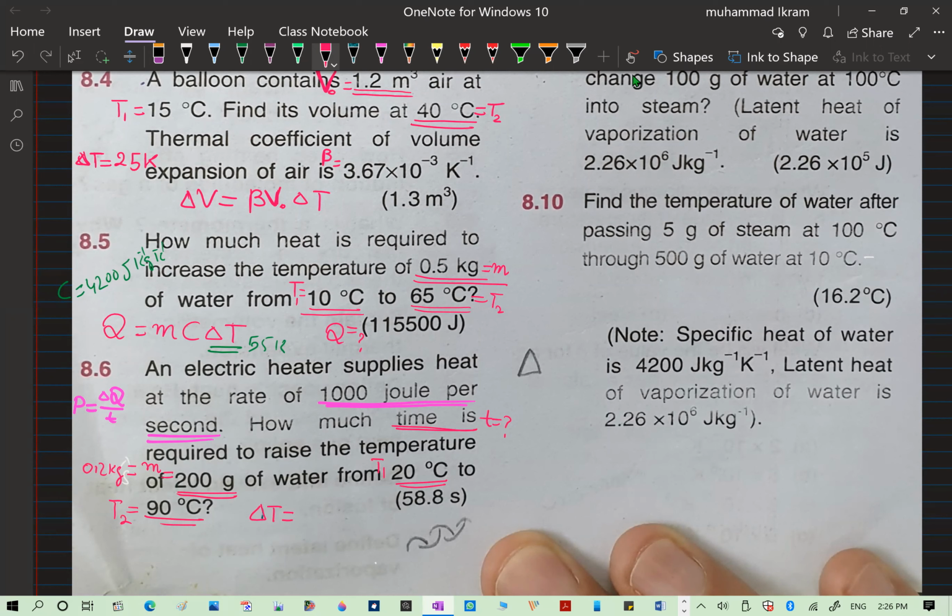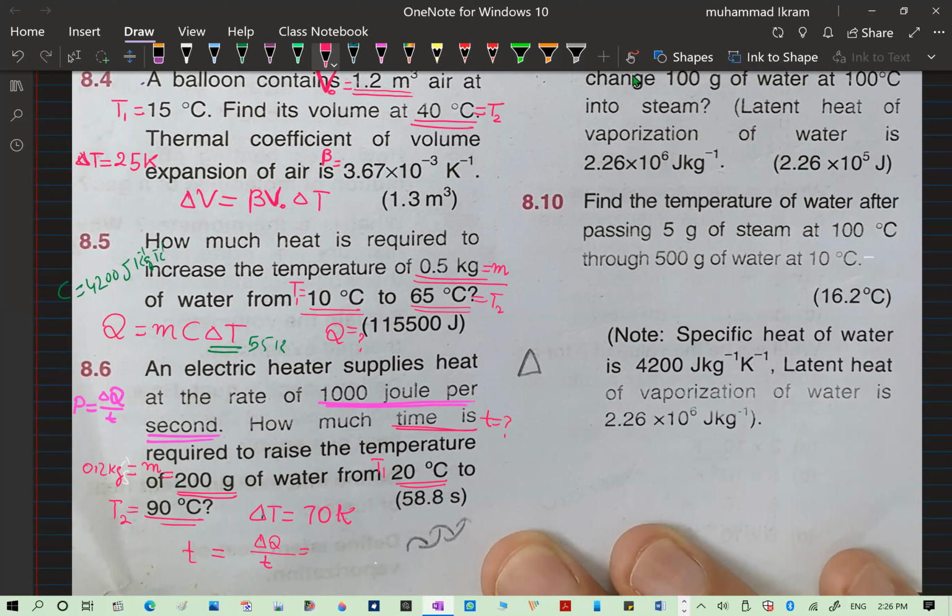And of course I told you the quickest way, 20 minus 90 and 90 minus 20, 70, and this is of course 70 Kelvin. Now, as you know that, look, they ask about, as I told you about the time, power is given. So what is time? Time is definitely equals delta Q by delta T, right? Okay, so you just use this and solve the equation.